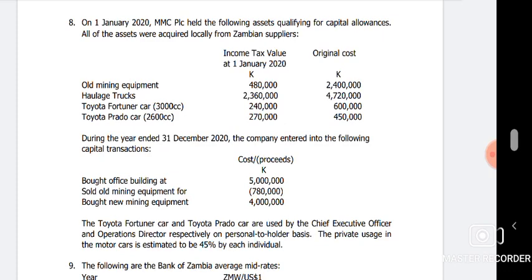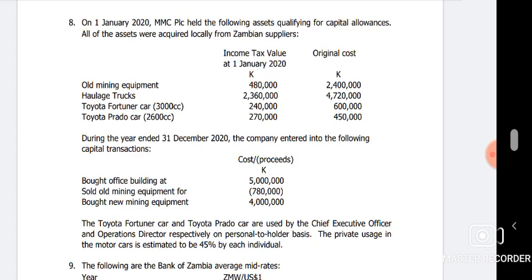As long as it's a company, the rules are that private use is neglected. The fact that you're using it partly for the business, it will be just assumed that all of it is being used. There's nothing like part private, part business. We just assume that it's entirely there. We do not divide in a company unless it's on an individual's business profit computation. Then we'll be like, okay, just focus on the business portion. Take note of that point.